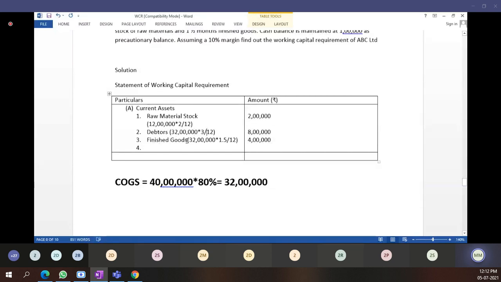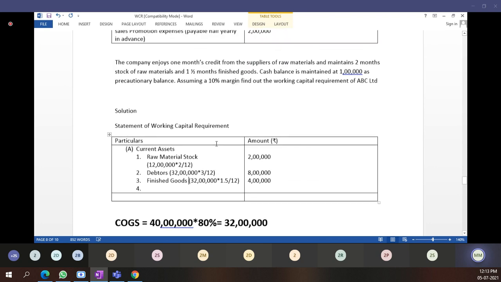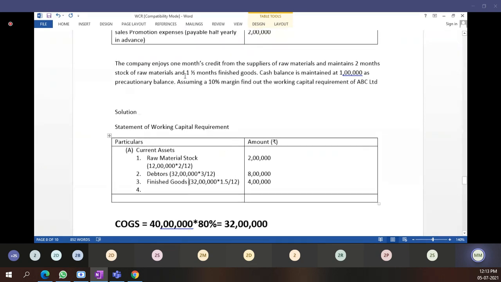Then finished goods. Again for finished goods also, cost of goods sold, that is the actual cost price, we have to consider here also while calculating finished goods. 32 lakh multiplied by 1.5 divided by 12. Here they have mentioned 1.5 months of finished goods are in stock. You getting my point? 1.5 divided by 12, it comes to 4 lakh. This much is clear, students? Yes, sir.